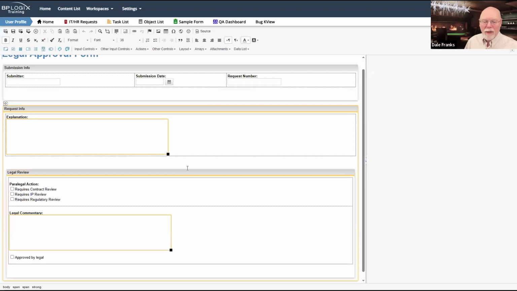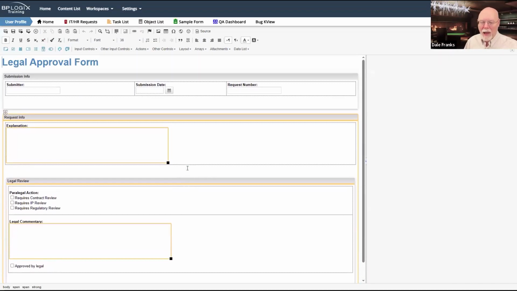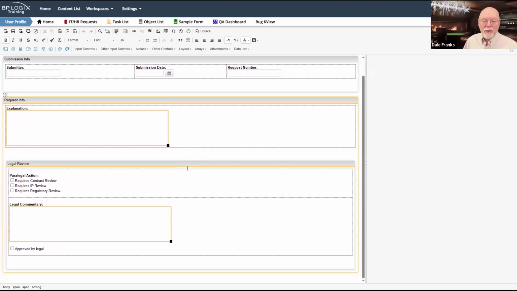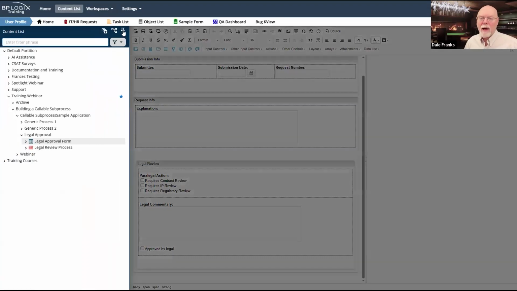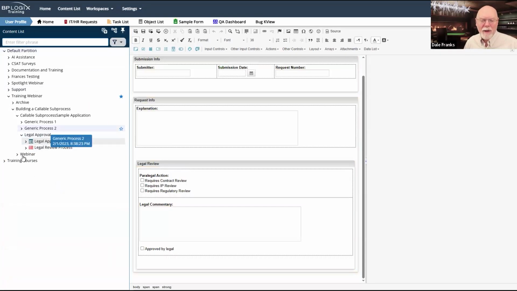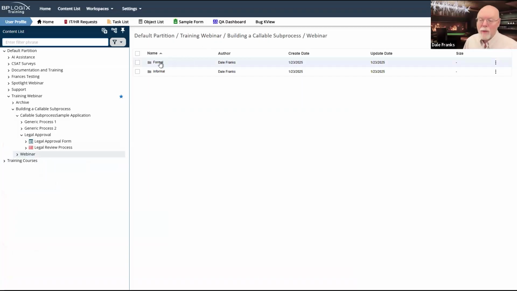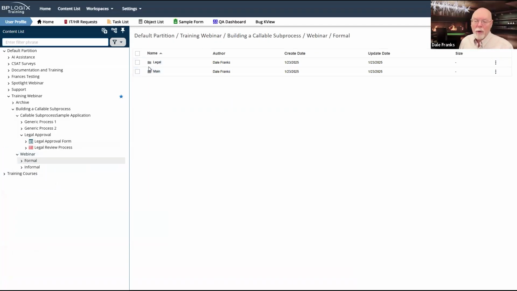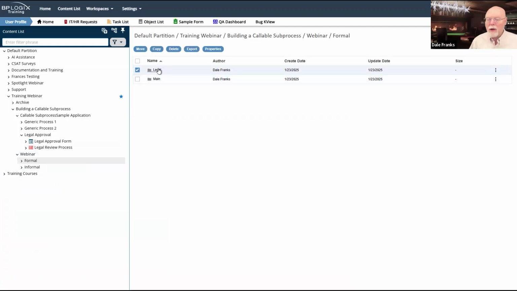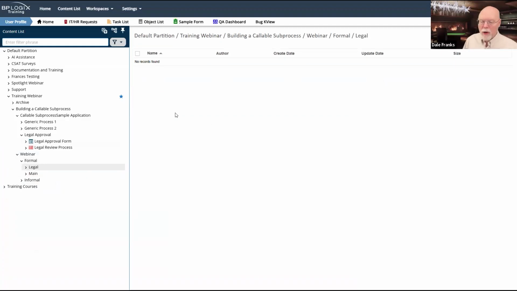But the important thing to remember here is that we have the appropriate fields so that we can pass this data back and forth. So with that in mind, I thought I had pinned the content list open here, but apparently I hadn't. We'll go into our webinar and we'll go to formal here because this is what we're building. And I've already got the folders for my legal process and my main process. So we're going to go into the legal folder here and we are going to build it.